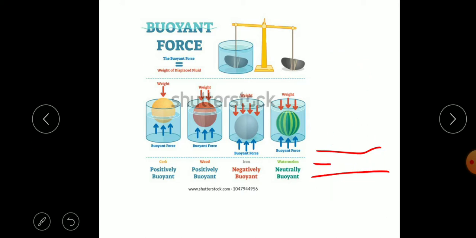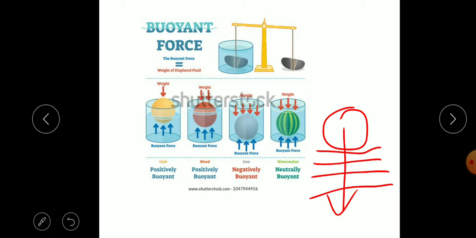Normally, if you consider any liquid and an object on it, because of its weight, the weight acts in the downward direction. This weight is balanced by the upward force, that is the force of buoyancy, denoted by Fb. The buoyancy force acts in an upward direction, opposite to the weight.